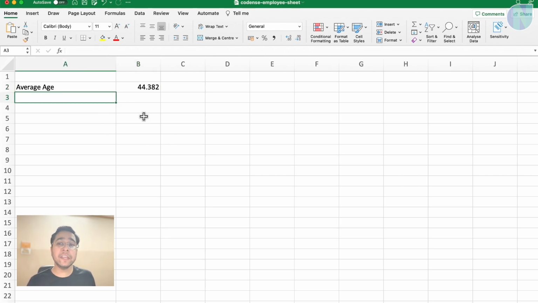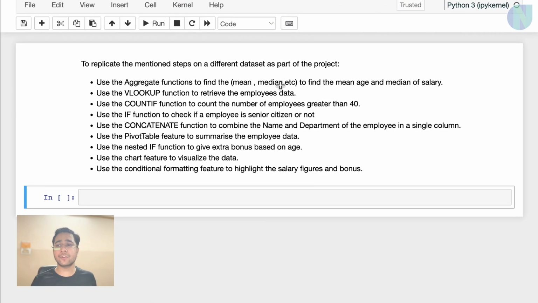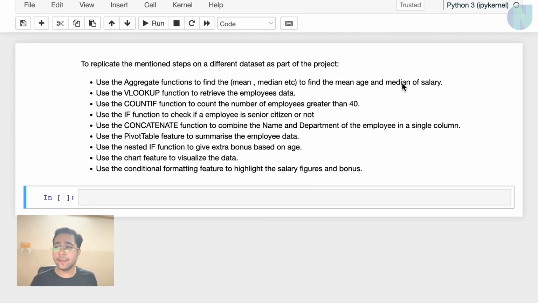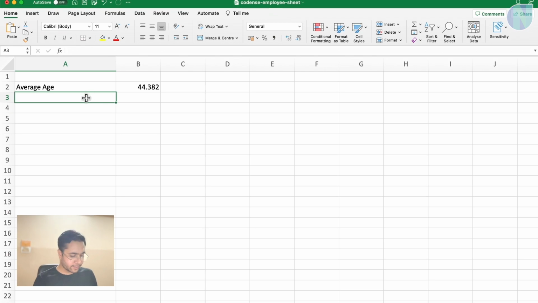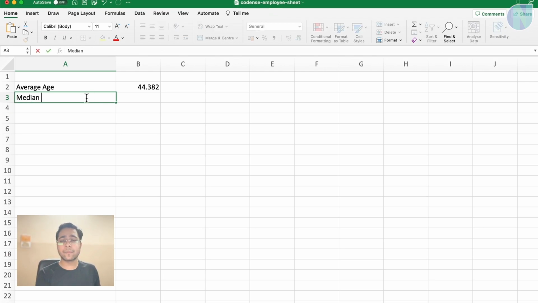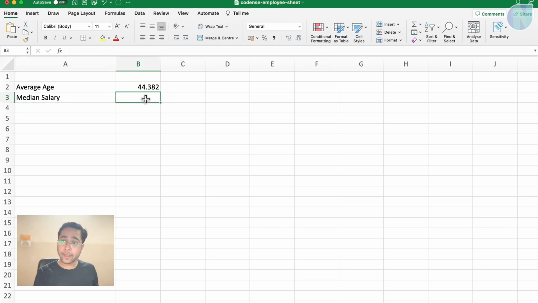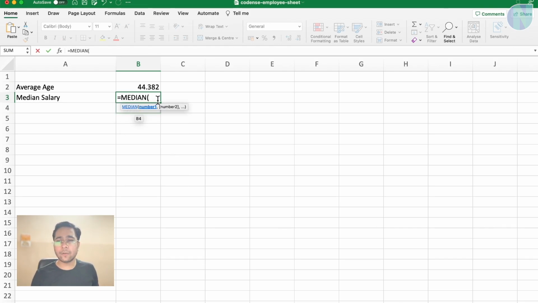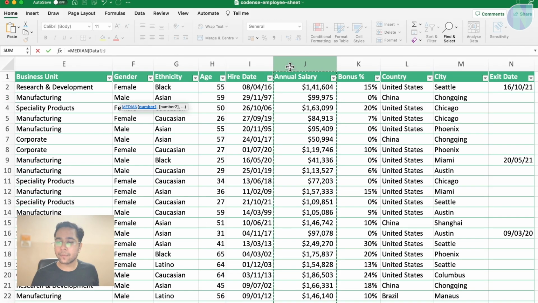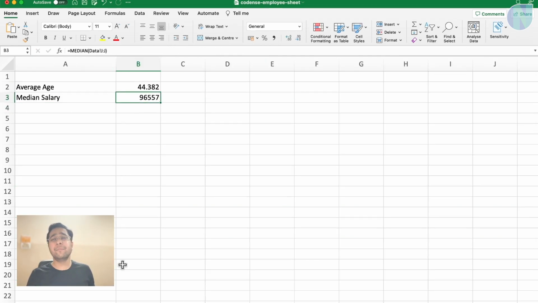Now we need to find the median of the salary. The second question here is to find the median of the salary. So I can again write a heading here, median of salary. How to find it? Again, I will use the formula. A formula starts with equals, then I will find MEDIAN. I will click on it. Then again, I need to select a range. I will go to this sheet, select the salary column, close this bracket and press enter. You can see this is the median of the salary which is coming up.